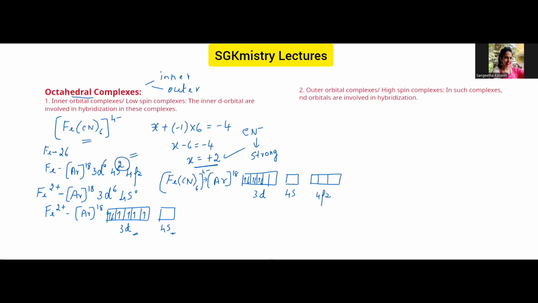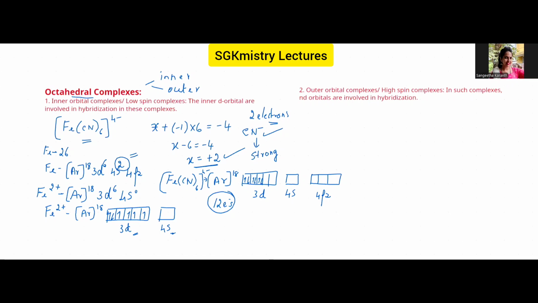Now we know that there are 6 cyano ligands. Each cyano ligand will give 2 electrons. It is a unidentate ligand, so of course it has 2 electrons which can be used to form the coordinate bond. So there are 6 cyano ligands, each giving 2 electrons, so totally 12 electrons are accepted by the metal in order to form the coordination compound.